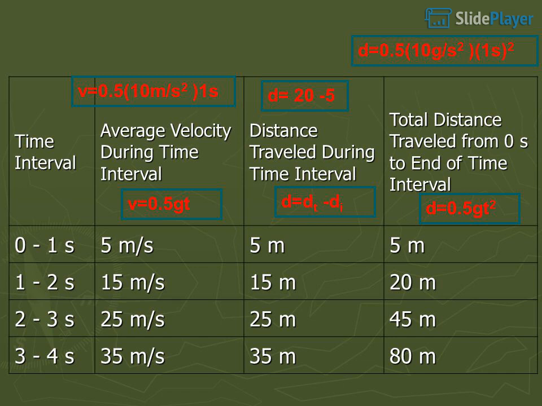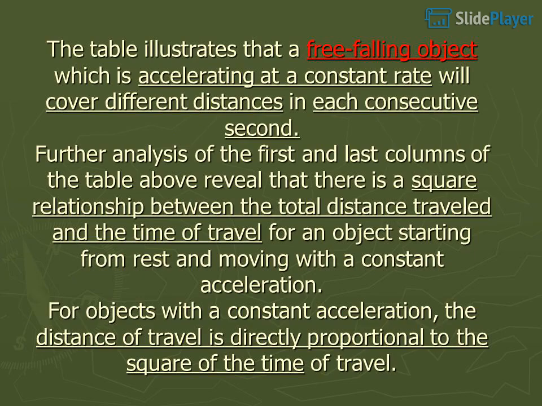d equals 20 minus 5. v equals 0.5 g t. d equals 0.5 g t squared. The table illustrates that a free-falling object which is accelerating at a constant rate will cover different distances in each consecutive second.